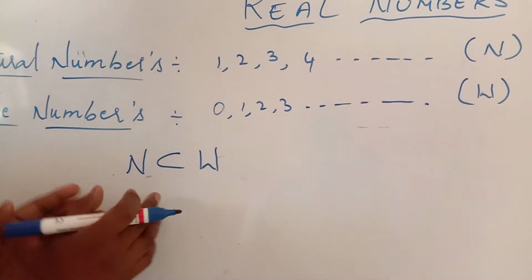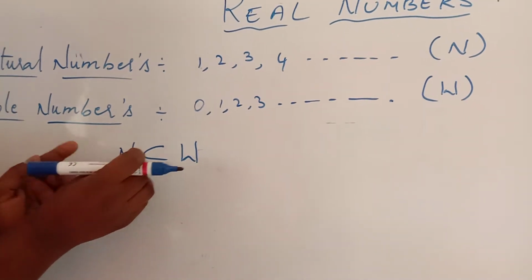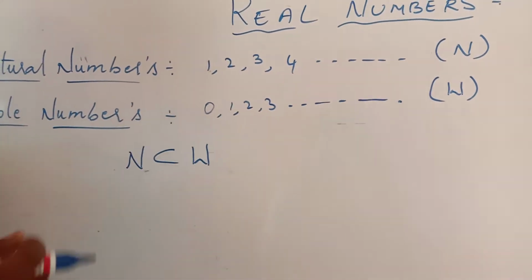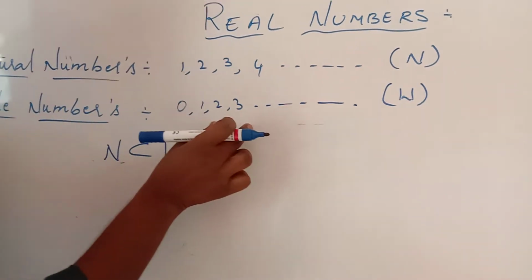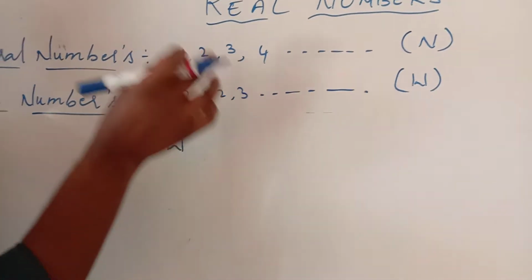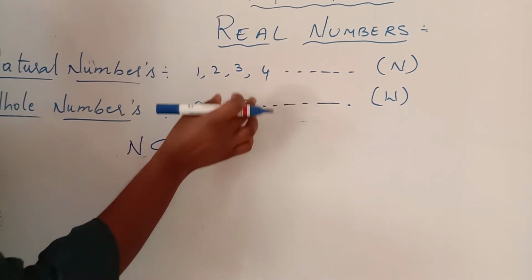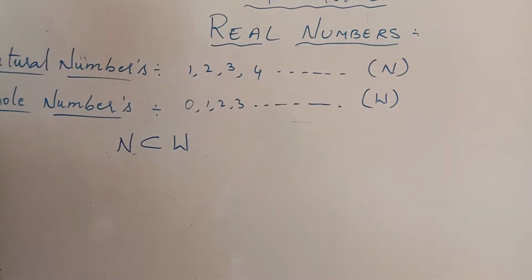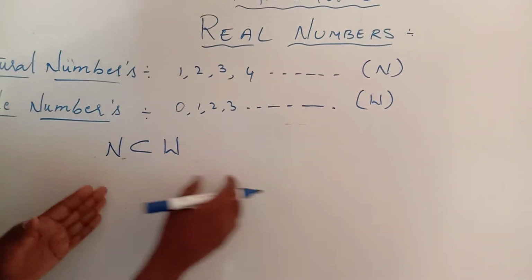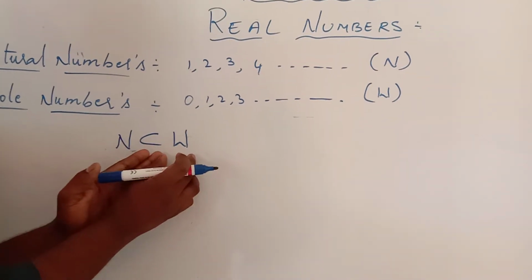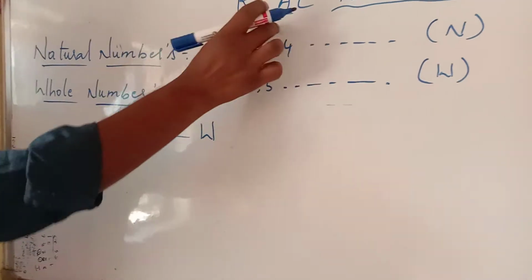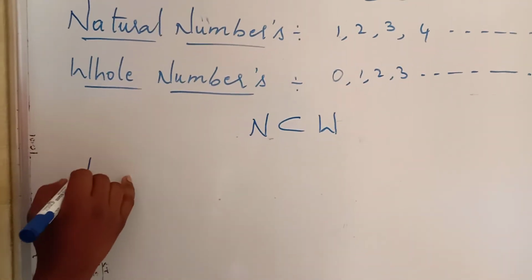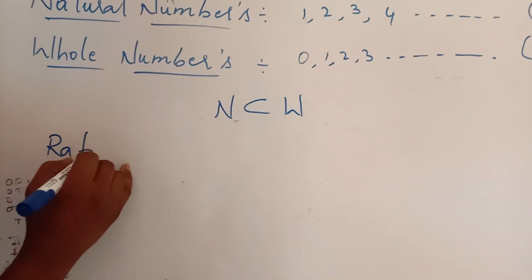Why I wrote that natural numbers are the subset of whole numbers means all the numbers of natural numbers belong to the whole numbers, whereas the numbers of the whole numbers do not belong to the natural numbers. So for that reason I wrote natural numbers are the subset of whole numbers. After that I am coming to real numbers, but before that, rational numbers.